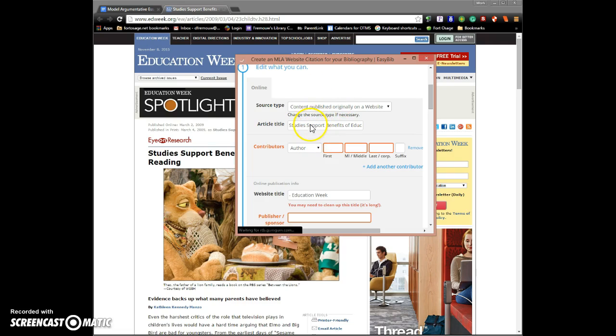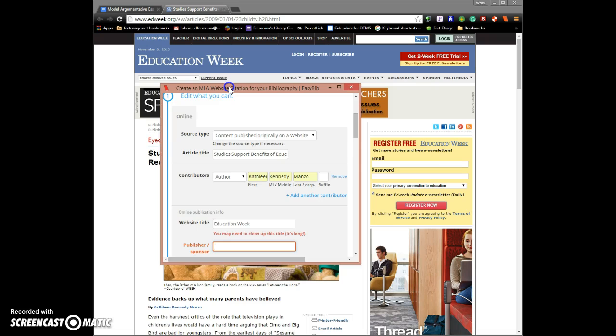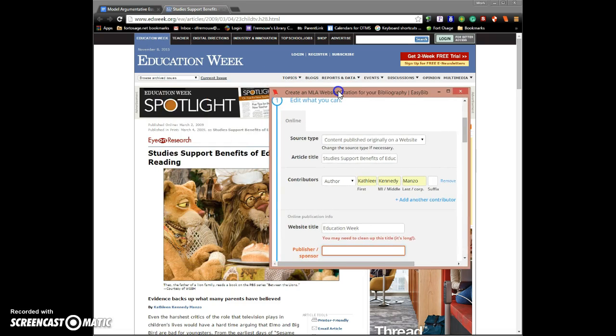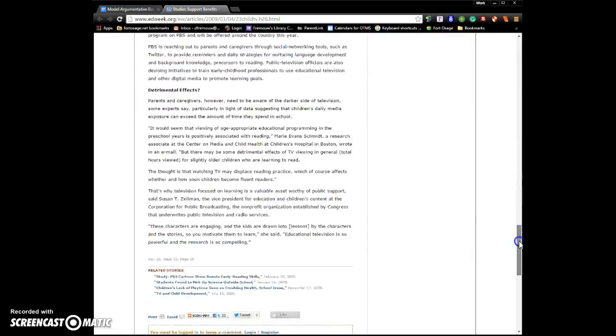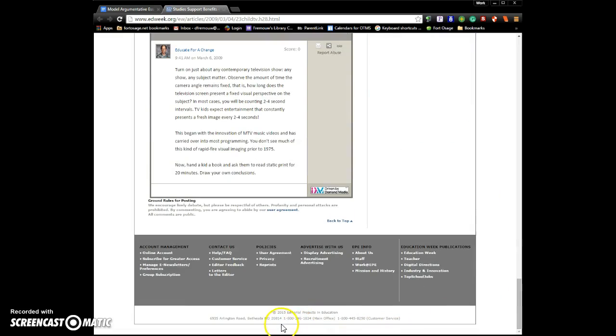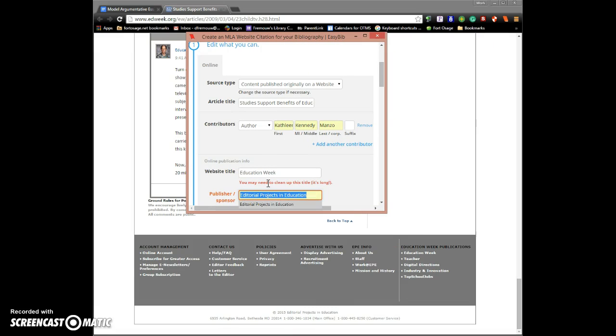So we've got this filled in, anything with a red box is where we need to fill some things in. So we've got Kathleen Kennedy Manzo as our author. It looks like it grabbed some extra punctuation on the title, so we'll get rid of that. Now we're looking for a publisher or a sponsor. Well, we know that our website title is Education Week, but we don't see any publisher or sponsor at the top of the page. We'll then look to the bottom of the page to find that information. So here at the bottom, we find that our sponsor or publisher is Editorial Projects in Education. And that's what we'll type into this box.